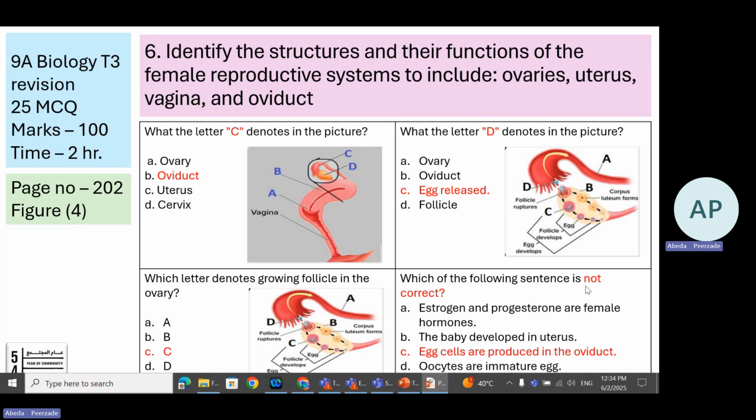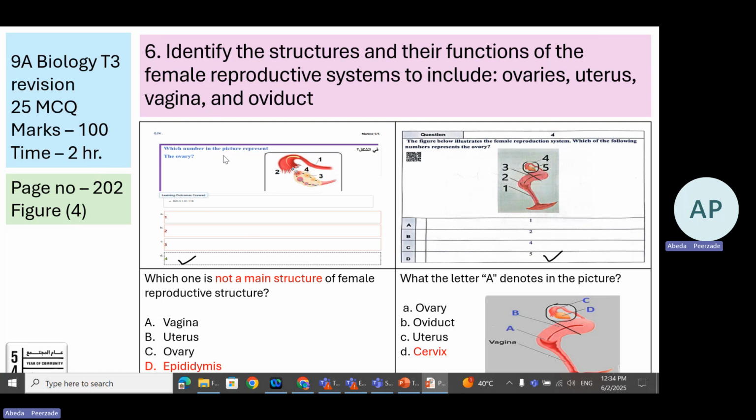Which is not correct. So estrogen and progesterone are female hormones. Baby develops in uterus. Oocytes are immature egg cells, but egg cells are produced in oviduct. This is wrong information. Egg cells are produced in ovary.